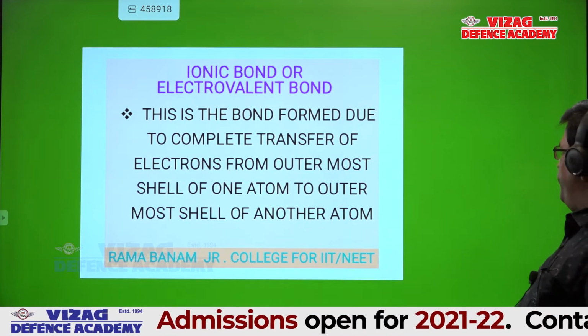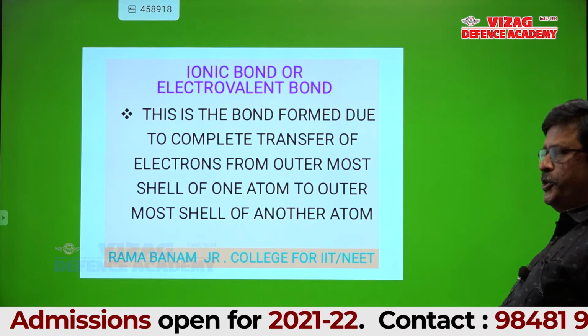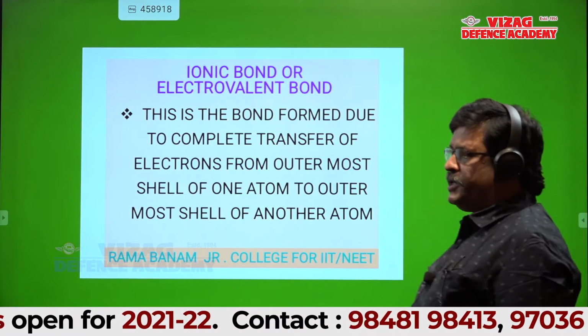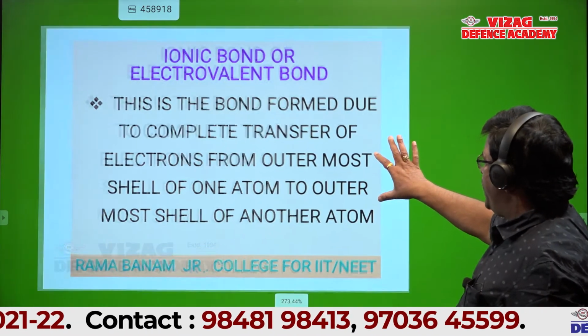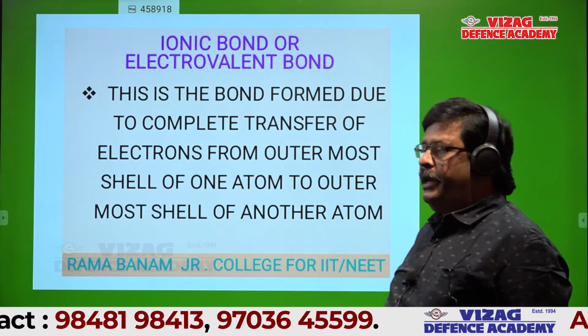Ionic bond is also defined as being formed due to complete transfer of electrons from the outermost shell of one atom to the outermost shell of another atom.